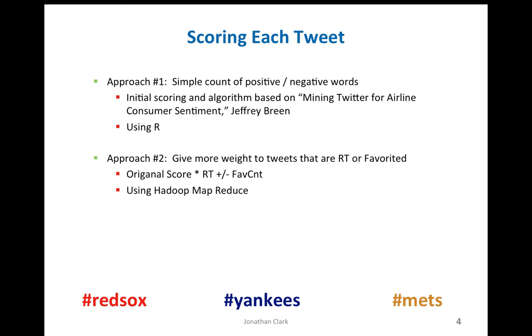The first approach to scoring was, as I've just described, the simple count of positive and negative words. This was based on Jeffrey Breen's work, mining Twitter for airline consumer sentiment. He, as well as I, used R to apply this algorithm. The second approach was my own formula, and it gave more weight to tweets that are retweeted or favorited. The original score from approach 1 is multiplied by the number of times that particular tweet is retweeted. I felt this was appropriate because when something is retweeted, it has a multiplying effect going out to greater and greater numbers of users.